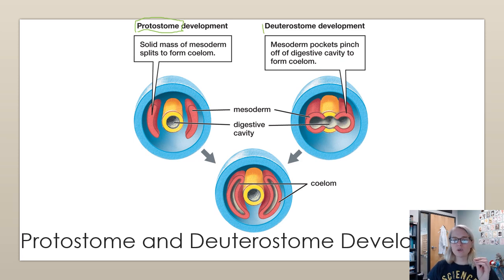You are considered a deuterostome in your embryonic development if your coelom is pinched off of your existing digestive tract. So the pockets pinch off to form your coelom. It's embryological. It's a very common differentiator in classifying animals. So that's why we talk about it, but that's about it. We're not going to go too much into more depth on that. But just know there's two different ways that coelom can be formed: either independently of the digestive system, protostome, or pinched off of the digestive system, deuterostome.